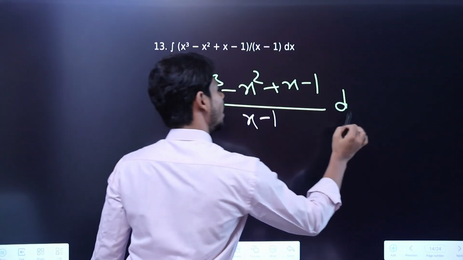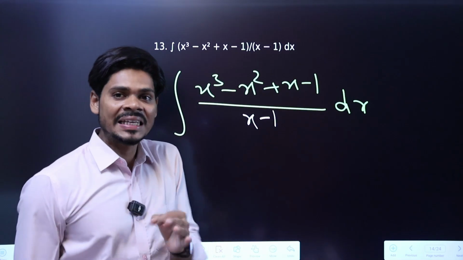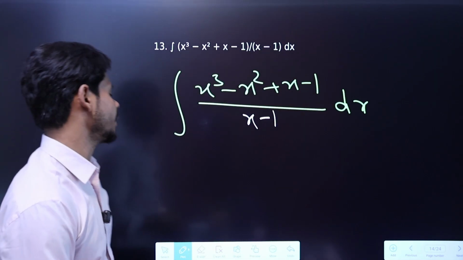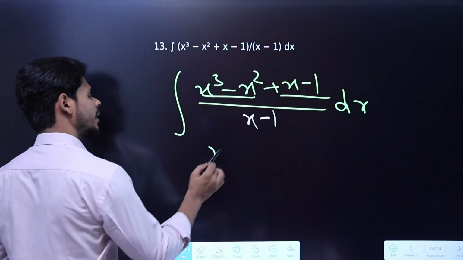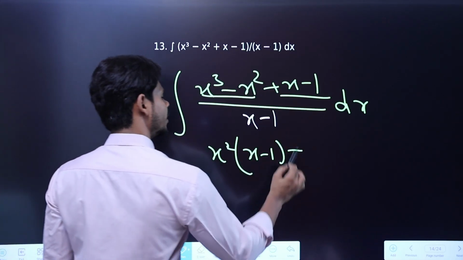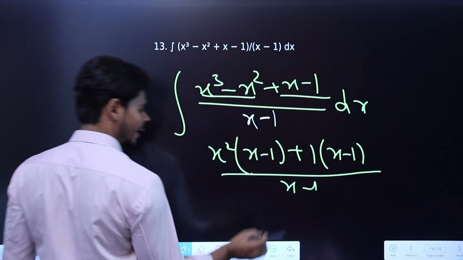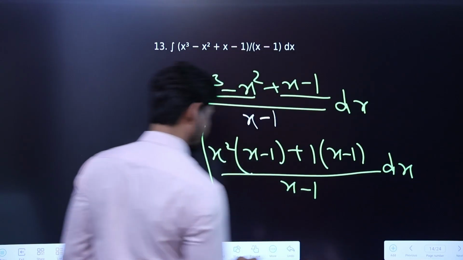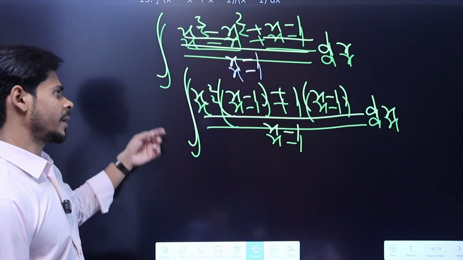Now if you send this term to the denominator of each term, you will see that you are still not able to integrate. So what you can do is take common in this term and this term. Take x square common, so it becomes x minus 1, then take 1 common here, so you get x minus 1. By any method, but the method must be mathematically correct, you can convert them.